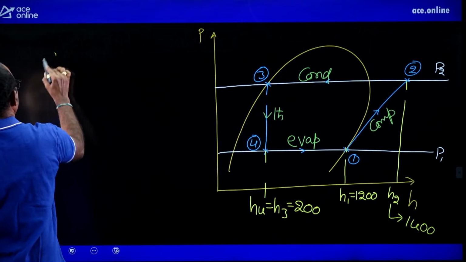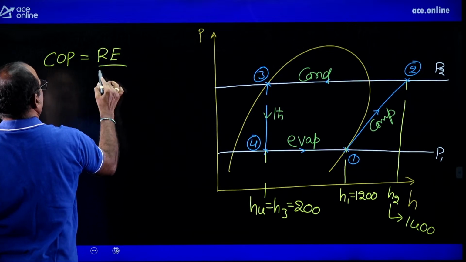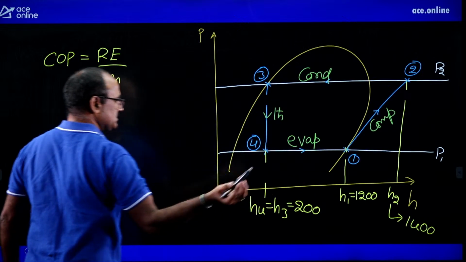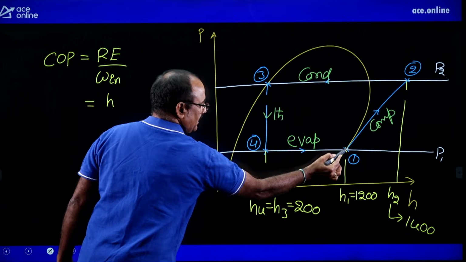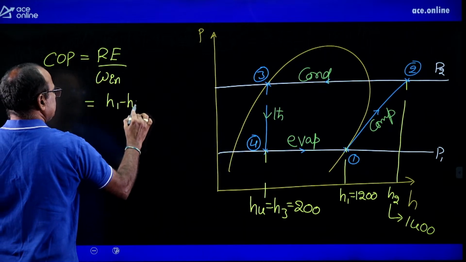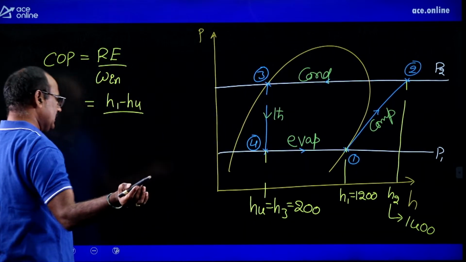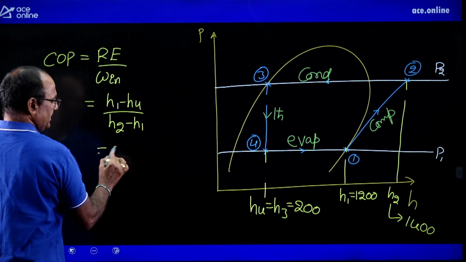Then what is the COP? COP equals refrigeration effect divided by work input. The refrigeration effect takes place in process 4-1. That refrigeration effect equals enthalpy after the evaporator minus enthalpy before the evaporator, H1 minus H4, divided by work input, which equals the enthalpy gain of the refrigerant during the compression process, that is H2 minus H1.